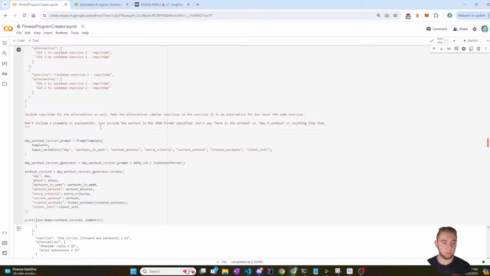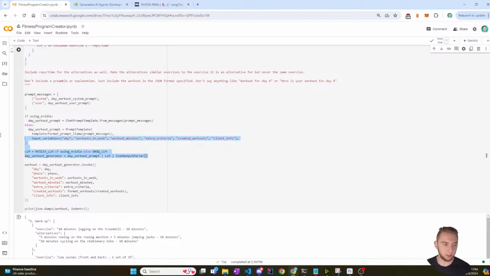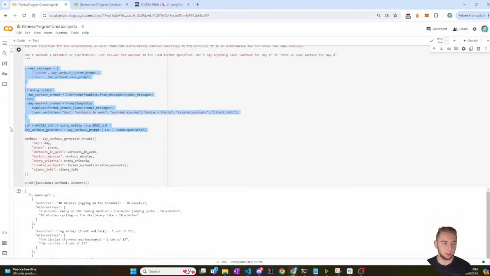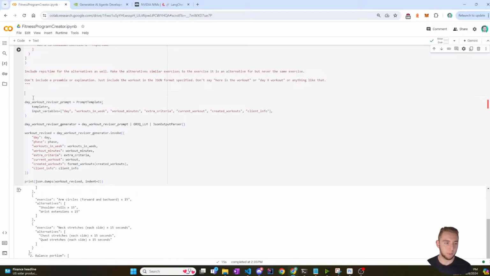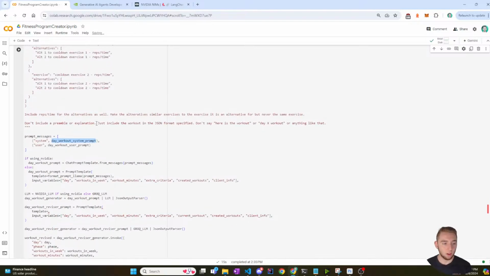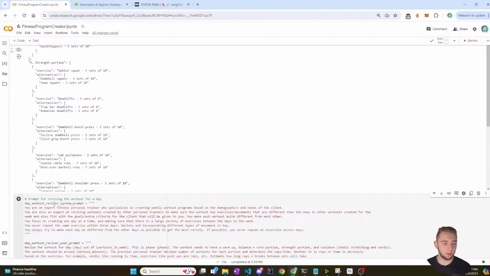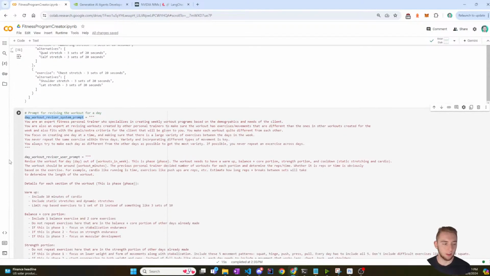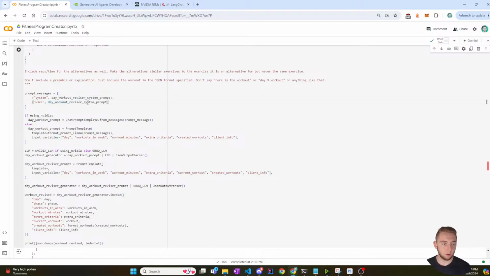Now what I'm going to do is copy the code I have from the other section because it is going to be quite similar. So let me go here. Boom. All right, so prompt messages is equal to, let's copy the name of the first prompt, and then I'll replace this and call it the user prompt.